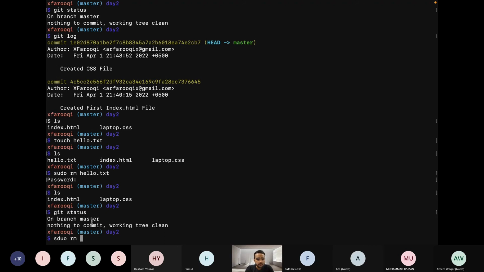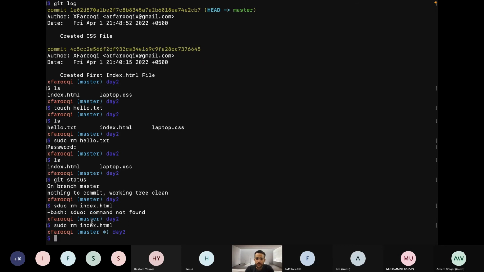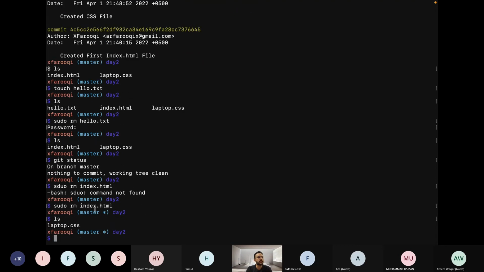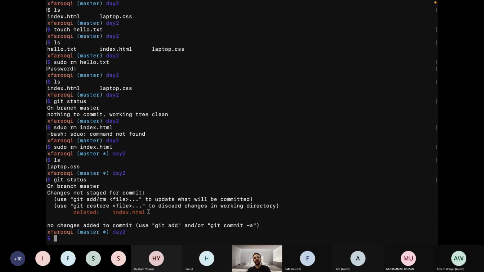But let me delete the index.html file. Sudo rm index.html file. Okay, sudo spelling is wrong. Index.html file. Okay, now it has been removed. If you remember, we made some changes in the index.html file. So if I run the git status command now, it will say, hey, you deleted a file.